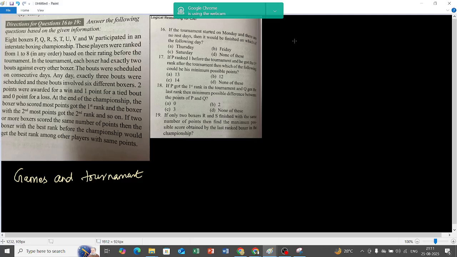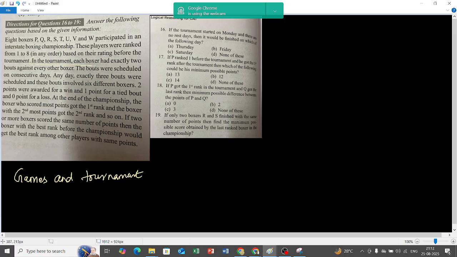Okay, let's do. 8 boxers P, Q, R, S, T, U, V, and W participated in an interstate boxing championship. These players were ranked from 1 to 8 in any order based on their rating before the tournament. In the tournament, each boxer had exactly 2 bouts against every other boxer. I don't know what bout means, but I feel it is a game. Try to understand this statement. These are very important statements.